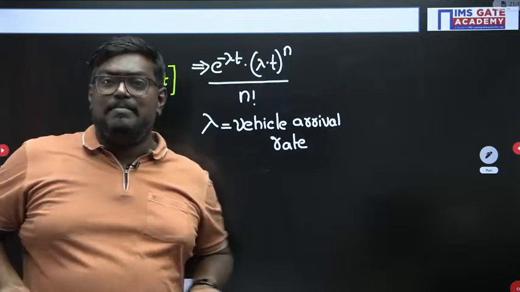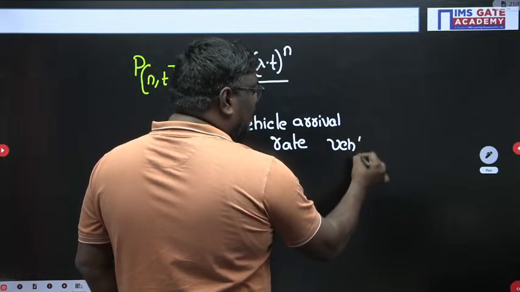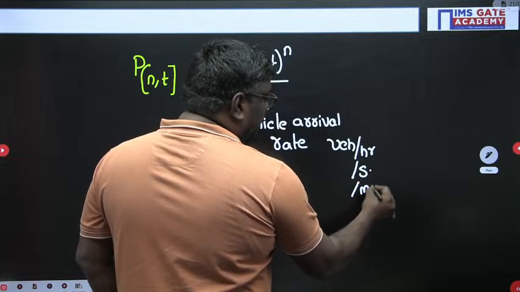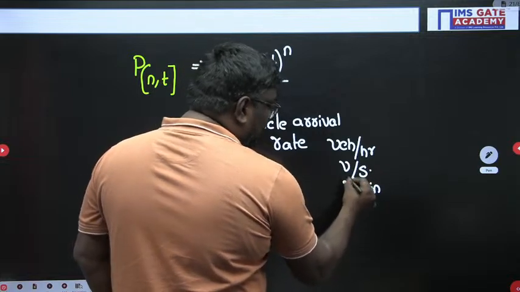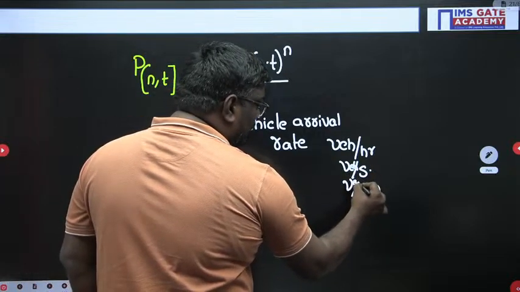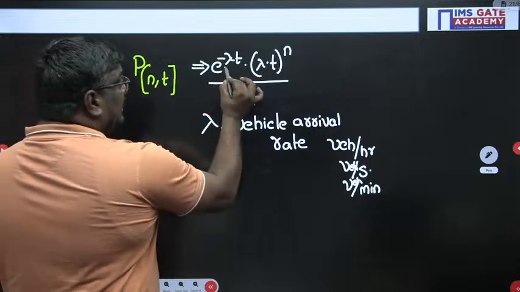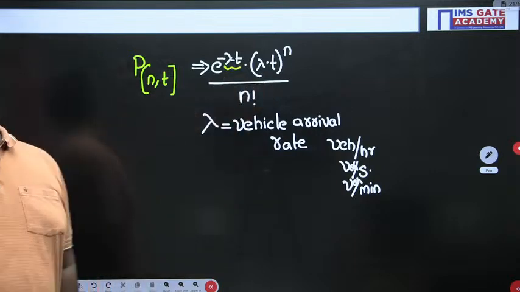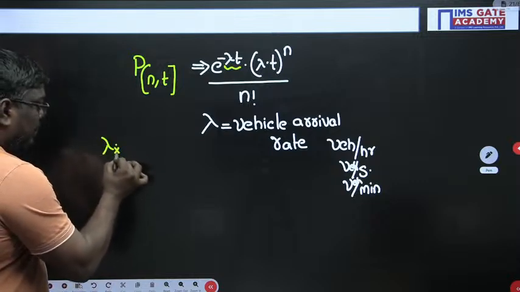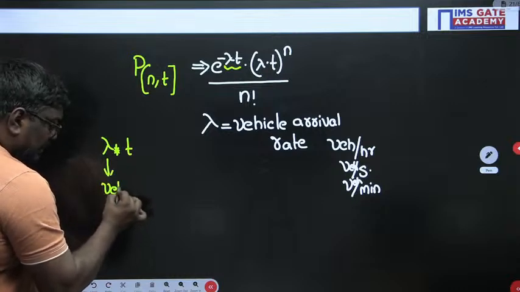So, it is nothing but something related to units, can be vehicle per hour or vehicle per second, or it can be vehicle per minute based on the given data. Now my dear students, please write, because again you will think it is velocity. So write. Now here let me tell you, my dear students, this is a very, very important observation in this problem. When I multiply lambda multiplied by t, lambda units are in vehicle per minute, suppose.